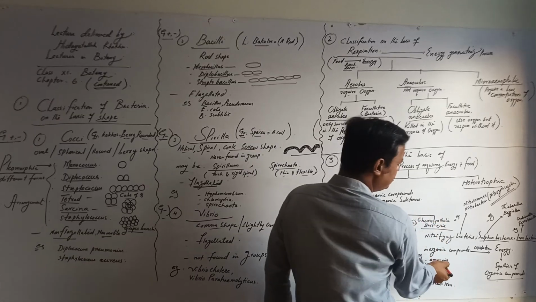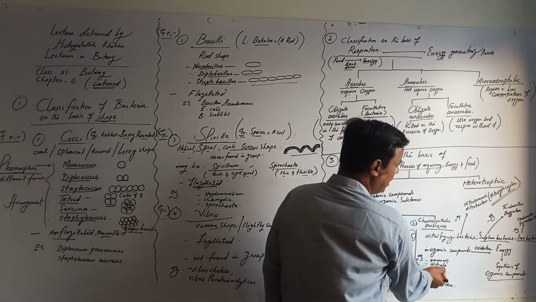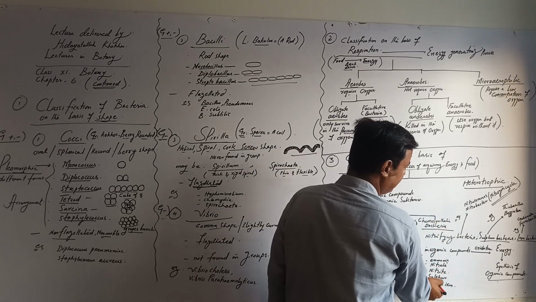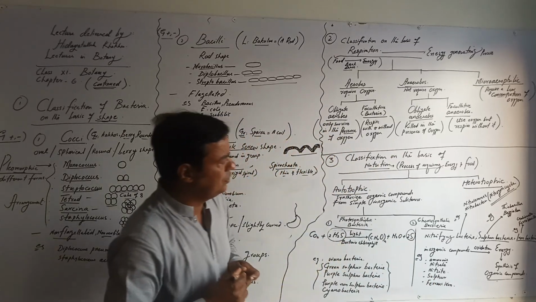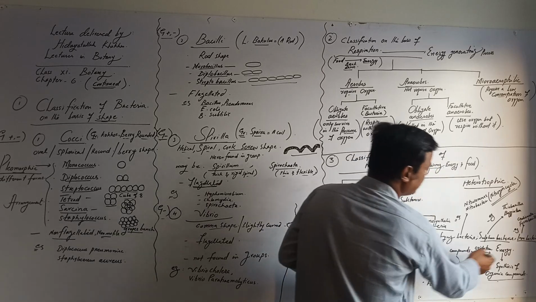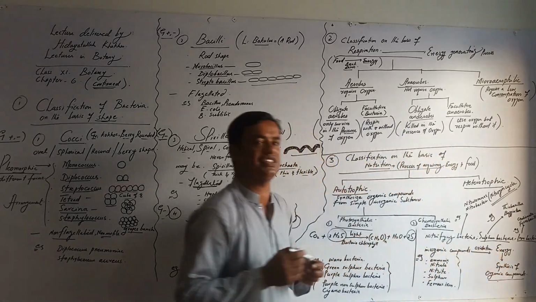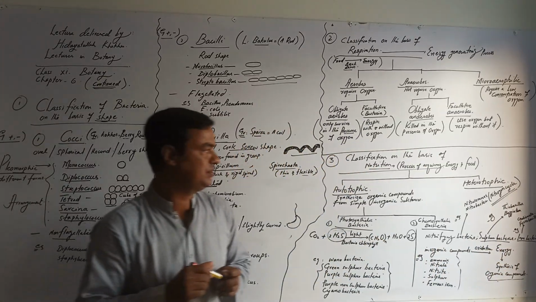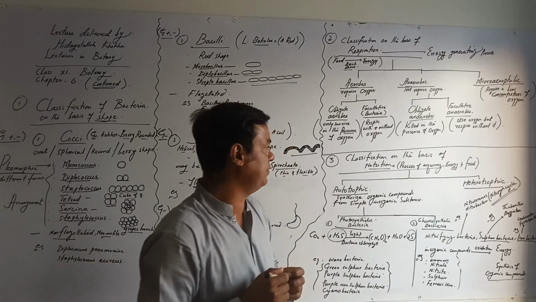These bacteria use inorganic substances: ammonia, nitrate, nitrite, sulfur and ferrous iron. When they oxidize these substances, they produce energy, and this energy is used for the synthesis of organic compounds. So this is all about autotrophic bacteria.